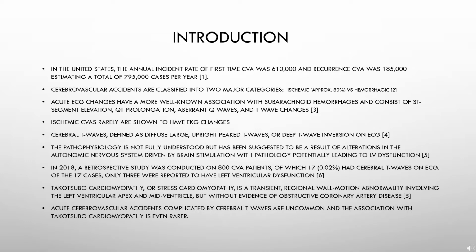Acute EKG changes have a more well-known association with subarachnoid hemorrhages, with these EKG changes consisting of ST segment elevation, QT prolongation, aberrant Q waves, and T wave changes. Ischemic CVAs rarely are shown to have EKG changes, but when they do occur, sometimes they are associated with cerebral T waves, which are defined as diffuse, large, upright peaked T waves or deep T wave inversions on EKG.